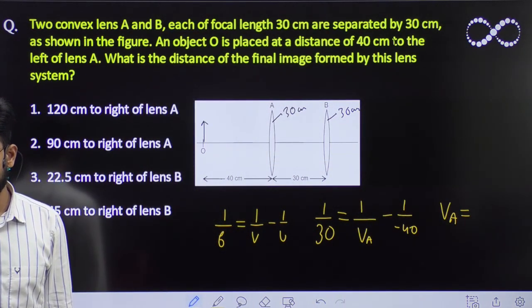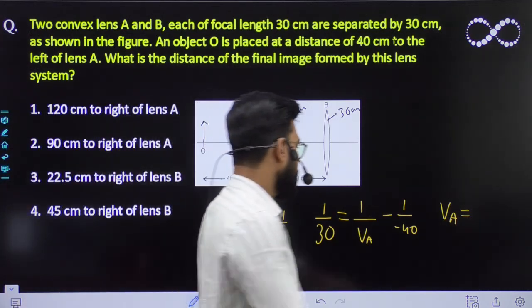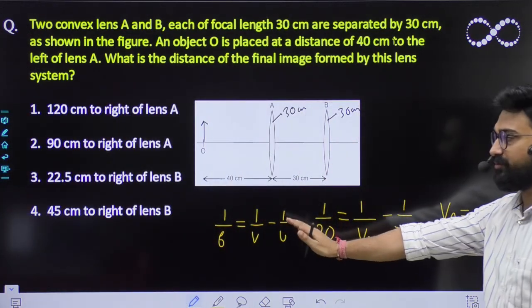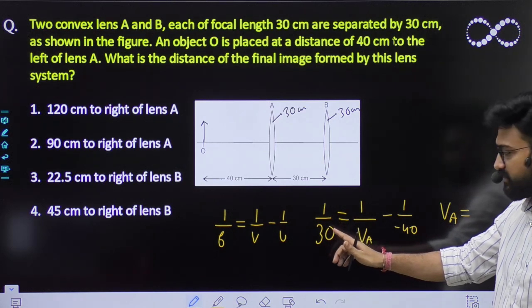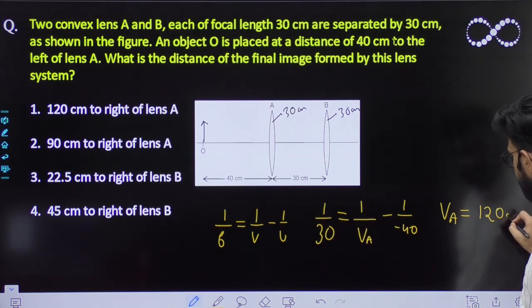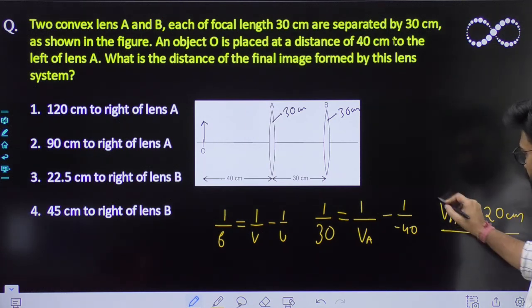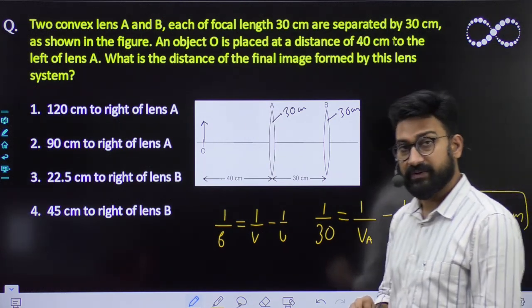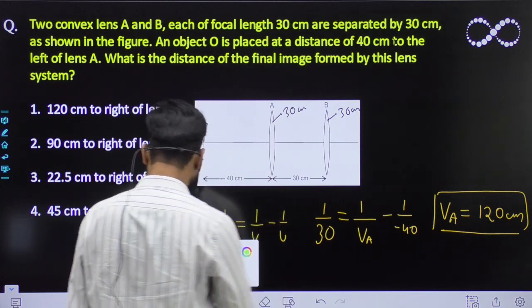VA कितना आ रहा है? This would be plus and it would go over there. So 1 upon 30 minus 1 upon 40. तो 120 सेंटीमीटर you must get. Okay? So इसका मतलब क्या हुआ? ये मतलब इसका बहुत इंपॉर्टेंट है.